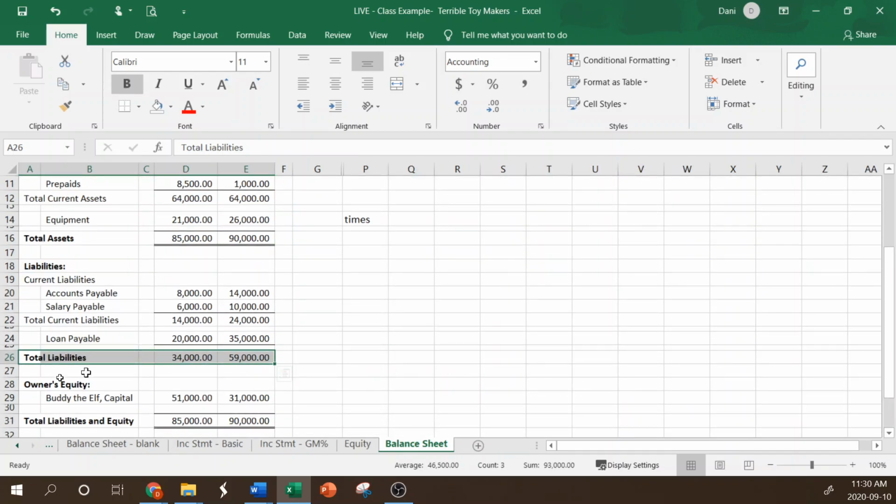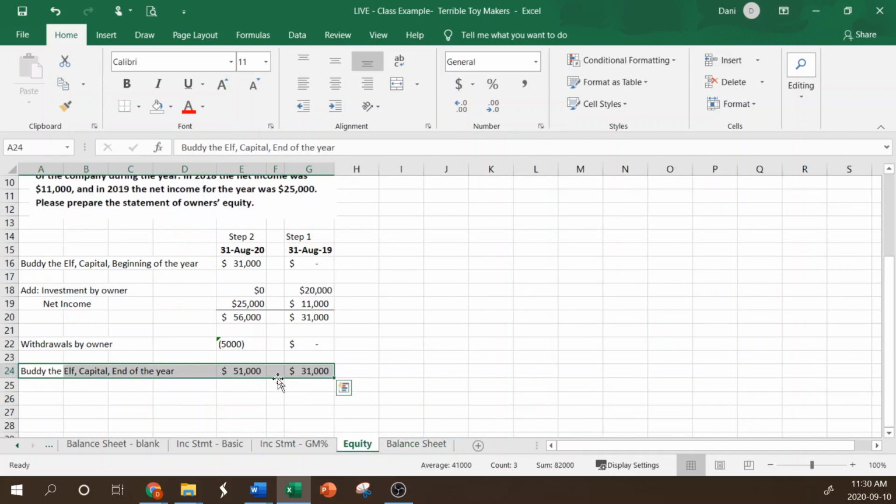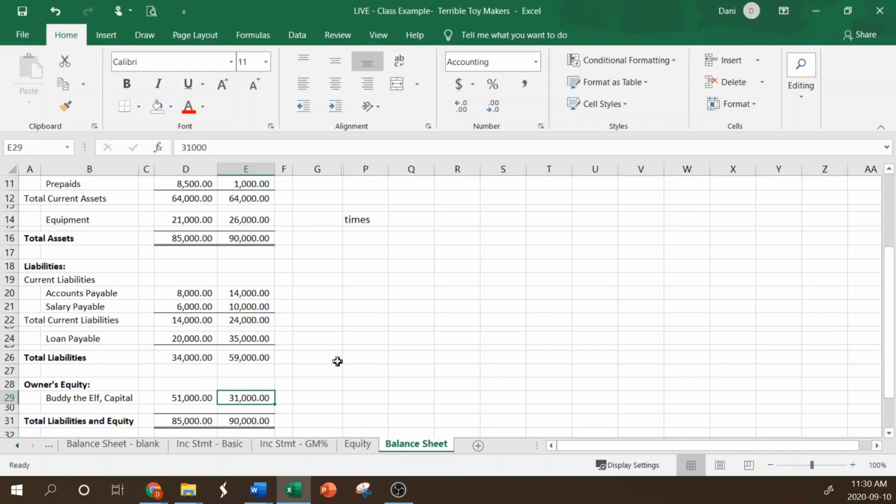So if we go back into the balance sheet, we see here we've got Buddy the Elf capital, and we have the $51,000 and $31,000 that we calculated in this statement. So the balance sheet must come third because we need these amounts to flow from that statement. So that's all we have in equity. We don't need a subtotal for that since there's only one account. And now we can get to our ending amount of the total liabilities and equity. So we add the $34,051 for 2020 and the $59,000 and $31,000 for 2019, and we get our ending balances.